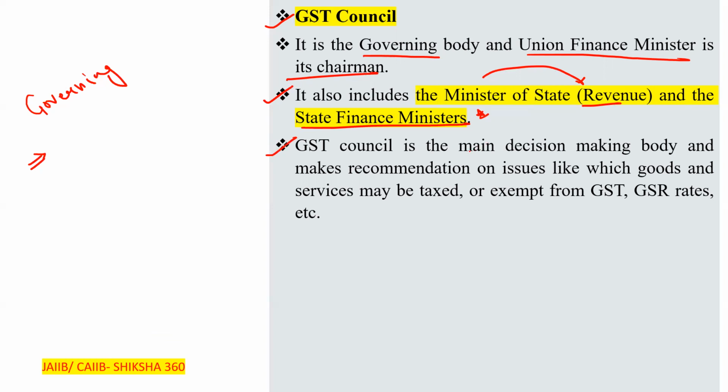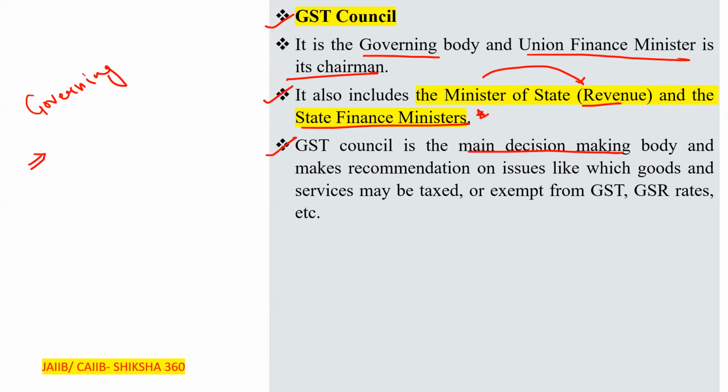GST Council is the main decision making body and makes recommendations on issues like which goods and services may be taxed or exempted from the GST, the GST rates, etc. Clear? So it has a main role, deciding which goods and services may be taxed or exempted from the GST.